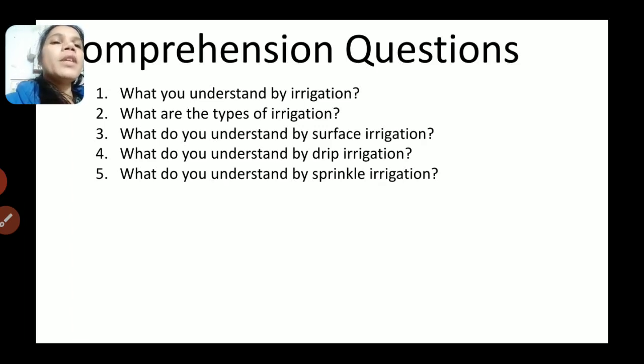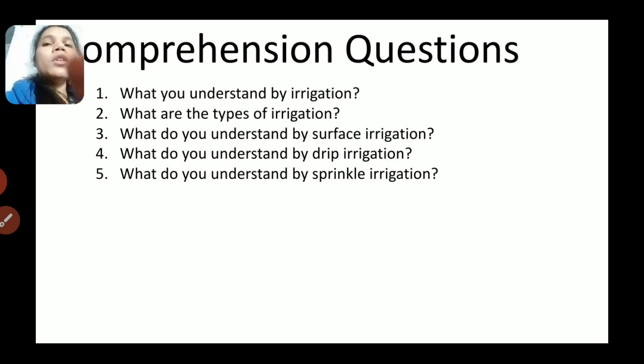What do you understand by drip irrigation? Drip irrigation means water is applied through the soil surface as drops or a small stream. Very good. What do you understand by sprinkler irrigation? Sprinkler irrigation means water is sprayed or sprinkled through air.